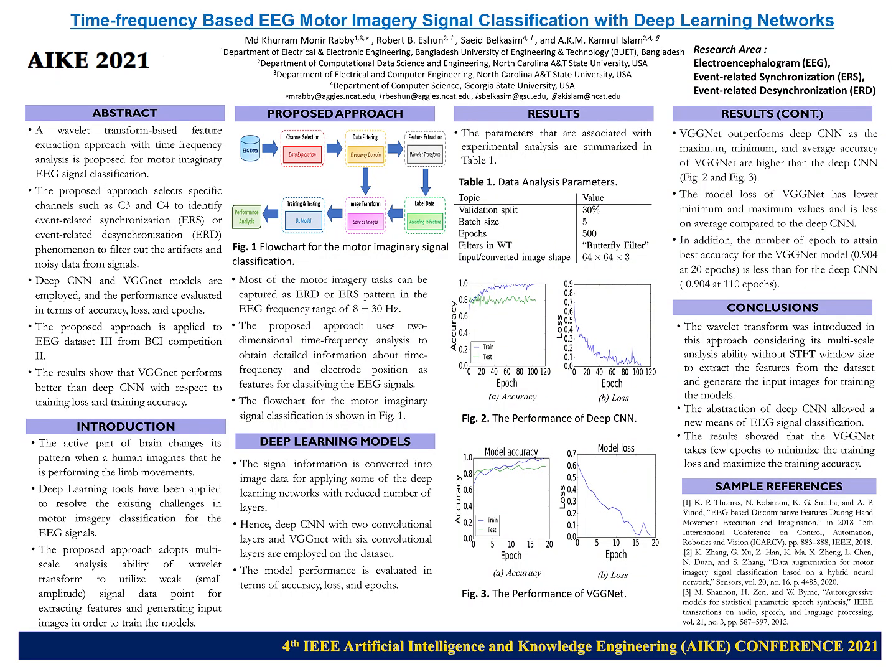We then convert the clean signals into 2D time-frequency images to train two deep learning models, a deep CNN and VGGnet. The models are evaluated on accuracy, loss, and training epochs using EEG dataset 3 from BCI Competition 2. Results show VGGnet outperforms deep CNN in both training loss and accuracy.